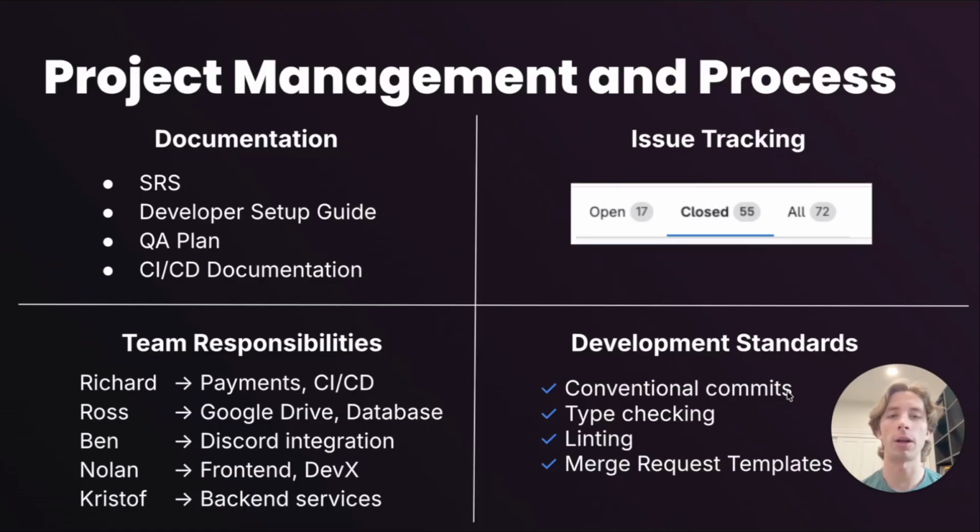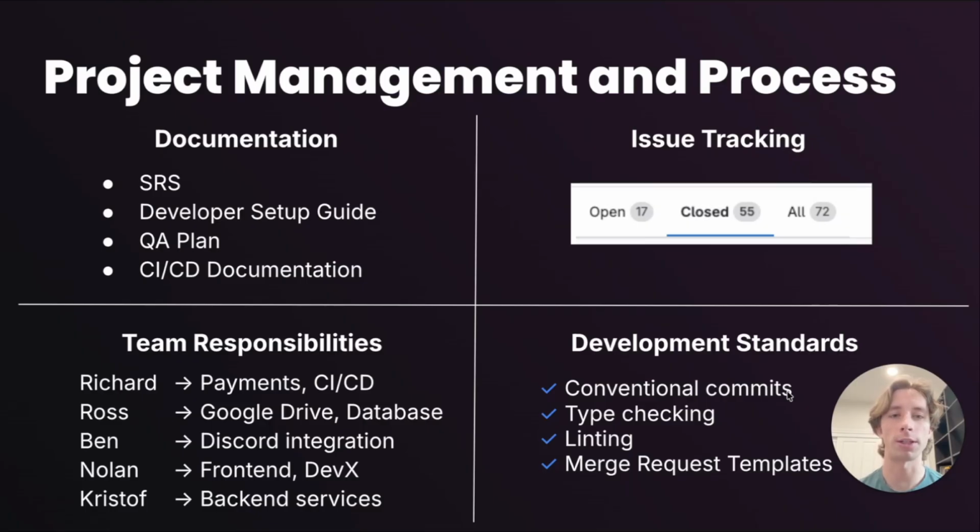Now I'll share a little bit about how we manage our development process to stay productive and coordinated as a team. First, we use extensive documentation in our repository. We have a software requirement specification, or SRS, which outlines a complete set of functional and non-functional requirements for Entora. We also have a developer setup guide, which helps users run the Entora app locally for development in just a few minutes. We have a QA plan, which outlines our testing practices, and we also have CI/CD documentation that describes our deployment processes.